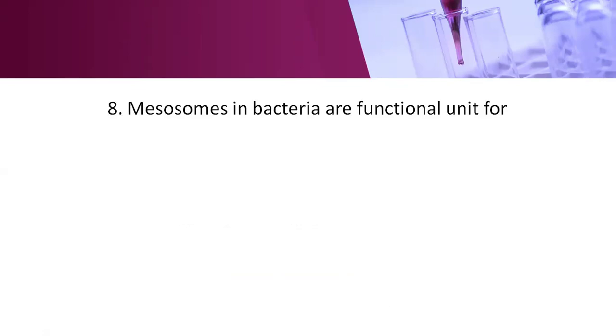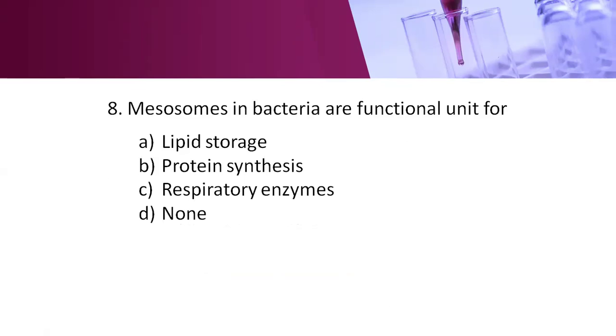Next question. Mesosomes in bacteria are functional unit for option A, lipid storage, option B, protein synthesis, option C, respiratory enzymes, option D, none. Here, the right answer is option C, respiratory enzymes. Mesosomes are also called chondroids. They are formed by the invaginations of the plasma membrane. Mesosomes are more prominent in gram-positive bacteria, and they are the principal sites of the respiratory enzymes.